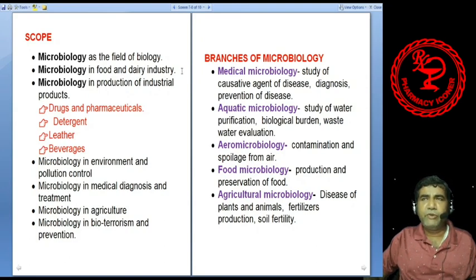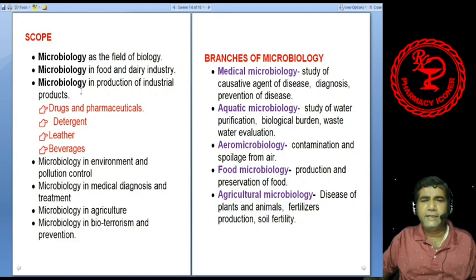Moreover, nowadays you can get cooked food material in the market. If you go to the market, you can purchase cooked curry or something which you can open, get the pack warmed, and it is ready to eat. So how do they manage to preserve it? The knowledge of microbiology is essential. You have to pack it, process it, and add specific ingredients in such a way that microorganisms cannot grow in it. So microbiology has importance in the food industry.